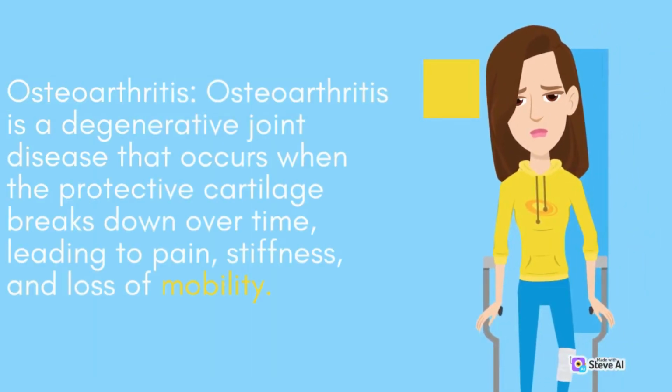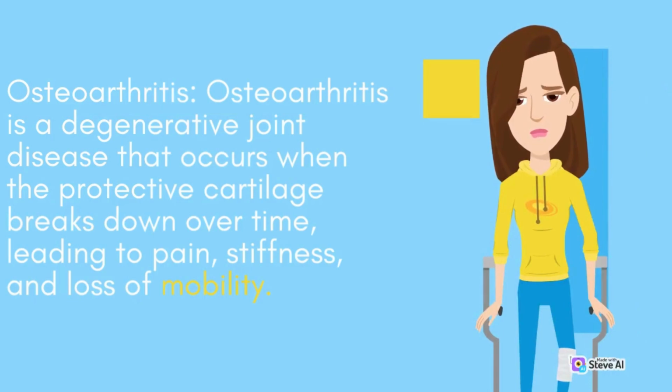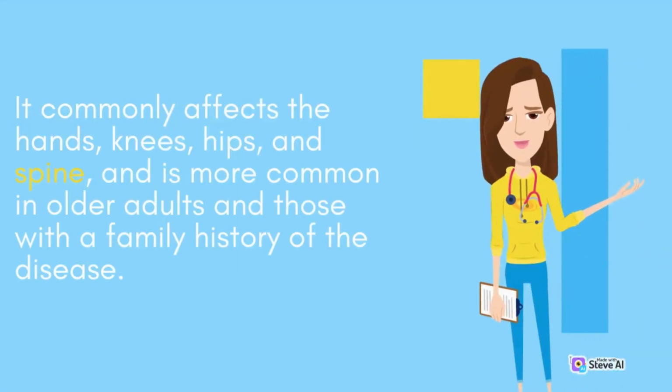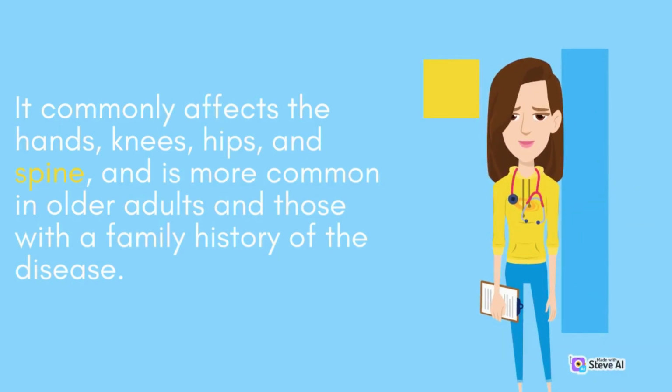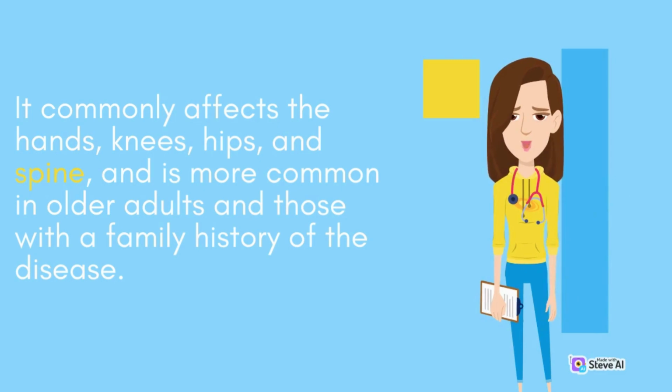Osteoarthritis. Osteoarthritis is a degenerative joint disease that occurs when the protective cartilage breaks down over time, leading to pain, stiffness, and loss of mobility. It commonly affects the hands, knees, hips, and spine, and is more common in older adults and those with a family history of the disease.